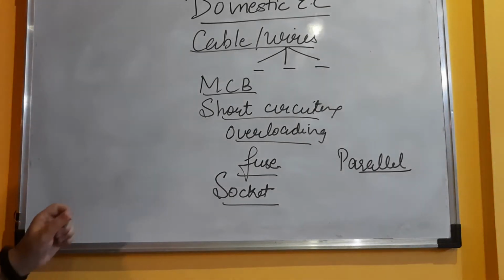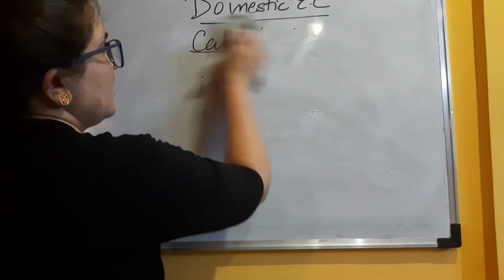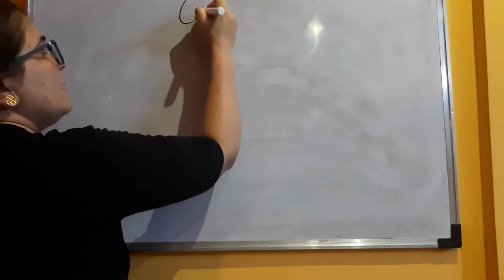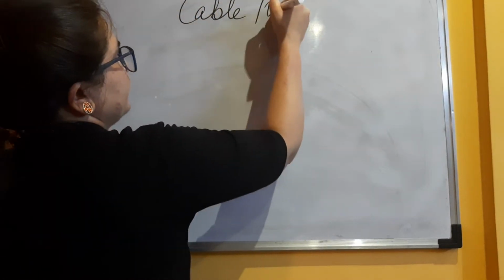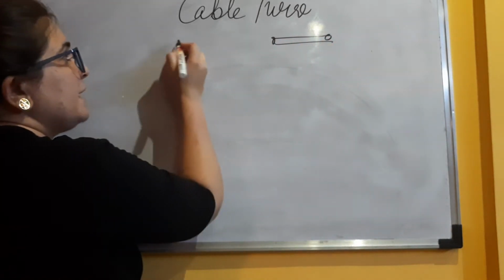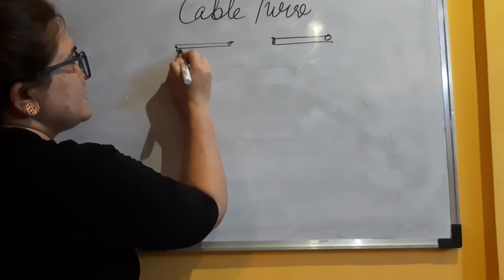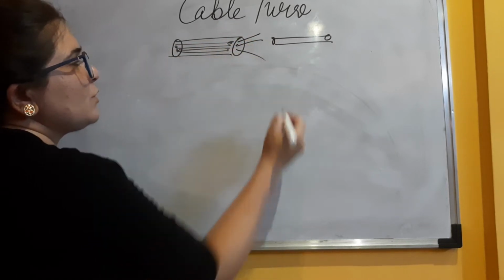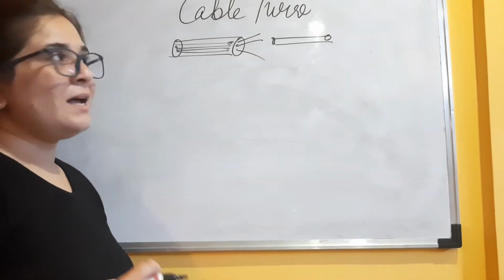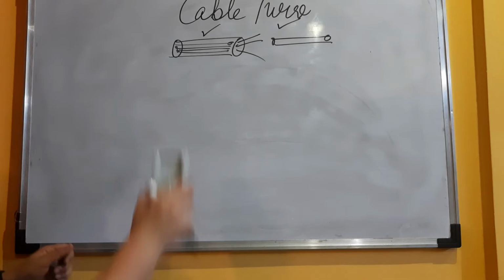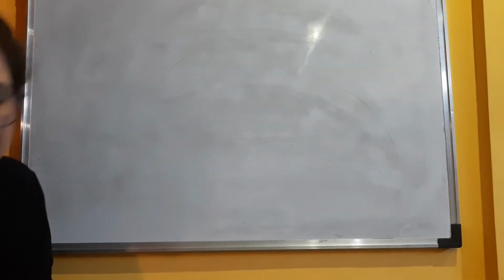Okay, so before we start with this, let us first understand the difference between a cable and a wire. A single conductor is a wire, but if there is a collection of wires covered with an insulated thing together, you must have seen 2-3 wires coming out of a thick cable. So this is the main difference between cable and wire. Okay, now let's start with the domestic circuit.